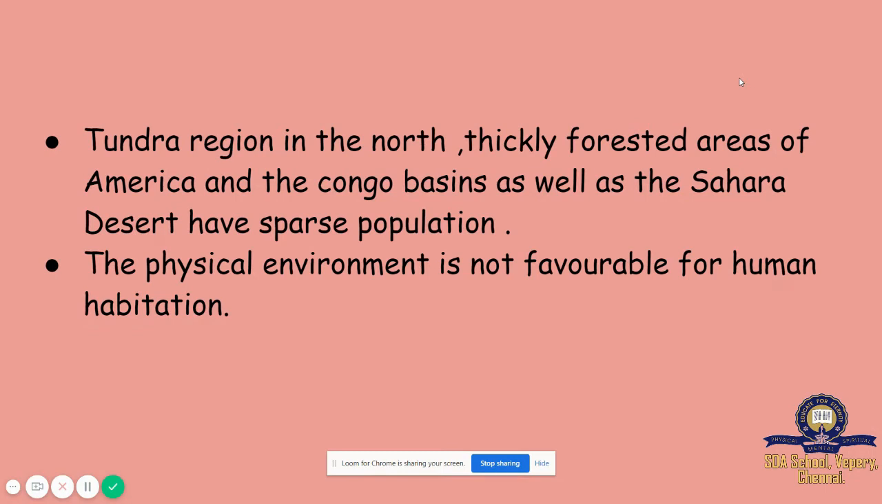They are minimum in population. The physical environment is not favorable for human habitation. What is the tundra region? In the tundra region, there are very few trees.